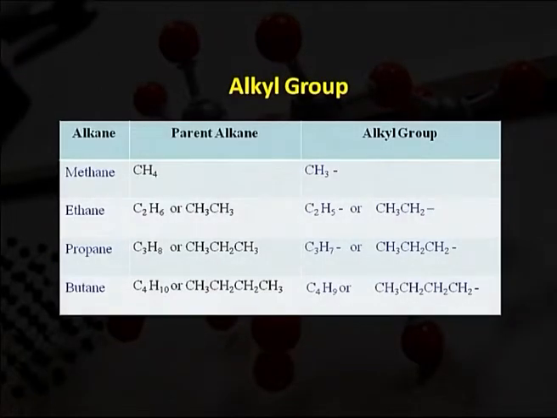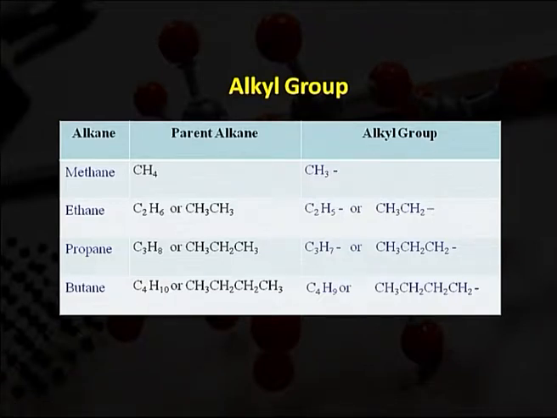In this structure we are seeing the alkanes, that is methane, ethane, propane and butane. Here the suffix "ane" is used in the parent chain. The parent alkane molecular formulas are CH4 for methane, C2H6 for ethane, C3H8 for propane and C4H10 for butane.